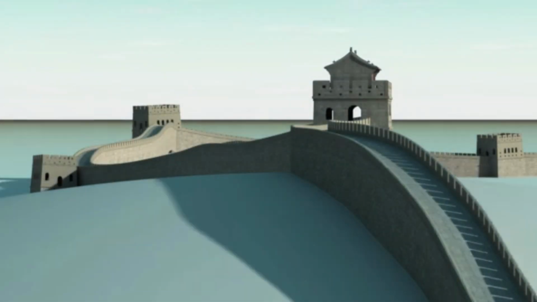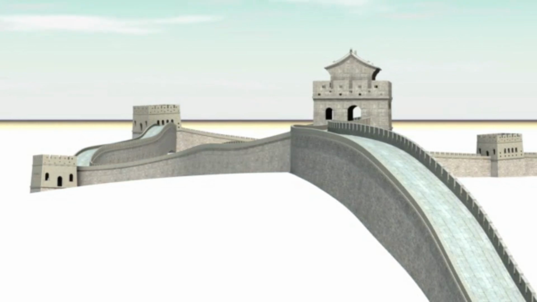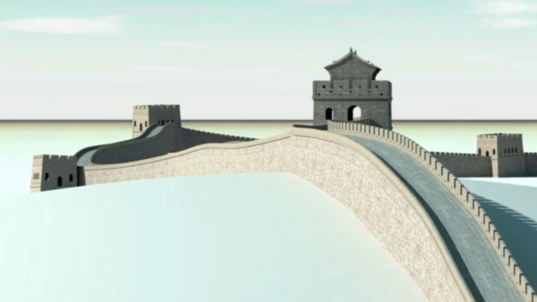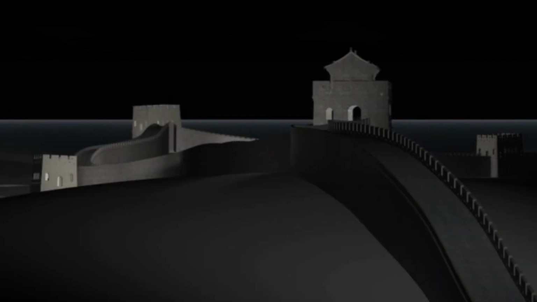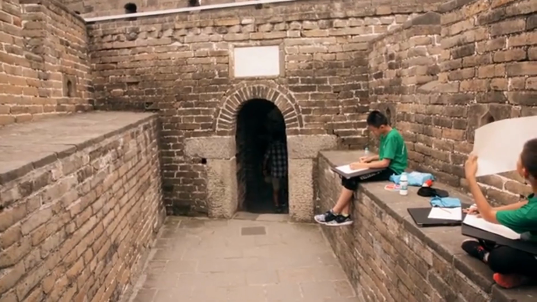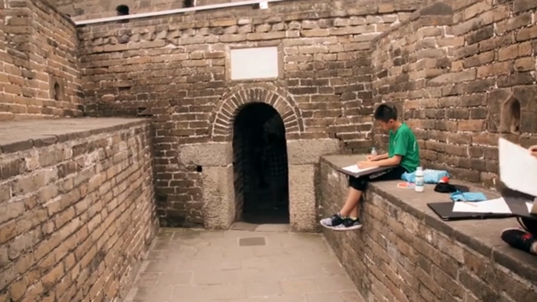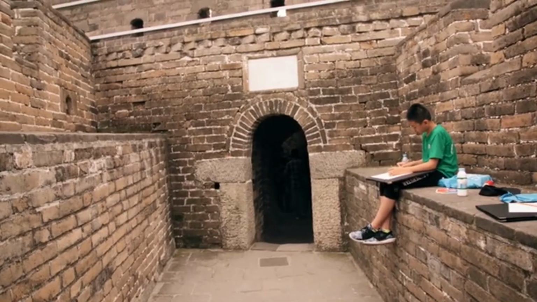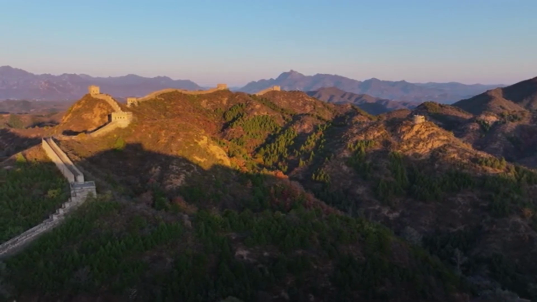Economic significance. The wall helped control and protect the Silk Road, promoting trade and cultural exchange between China and neighboring countries. Symbolic significance. As one of China's most prominent national symbols, the Great Wall represents longevity and resilience. It was recognized by UNESCO as a World Heritage Site, making it a source of pride for the Chinese people and humanity at large. Tourism significance. The Great Wall attracts millions of tourists each year, contributing not only to the country's economic development, but also to the global promotion of Chinese culture.